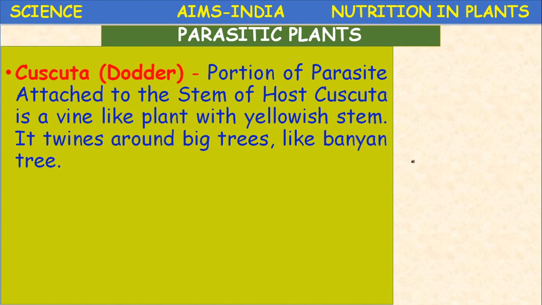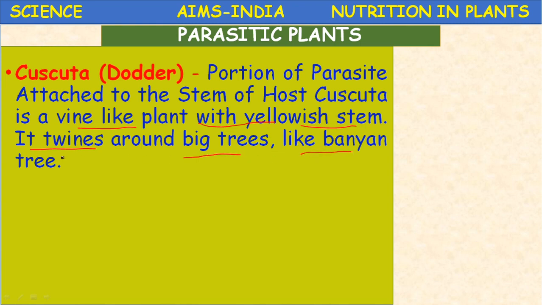Parasitic plants, Cuscuta or dodder. Cuscuta is a vine-like plant with a yellowish stem. These are the characteristic features: a weak, yellowish stem. It twines like a twiner around big trees like neem or banyan.